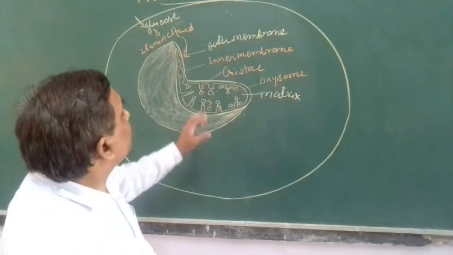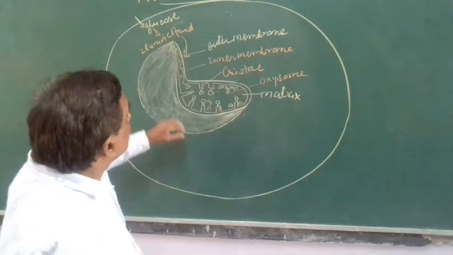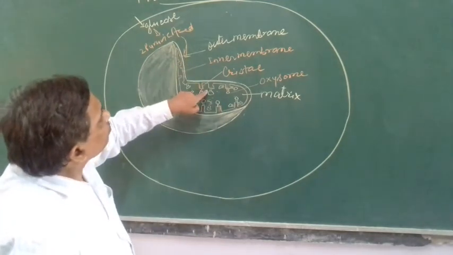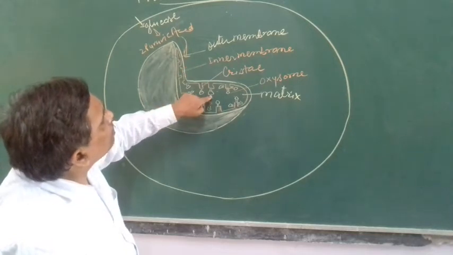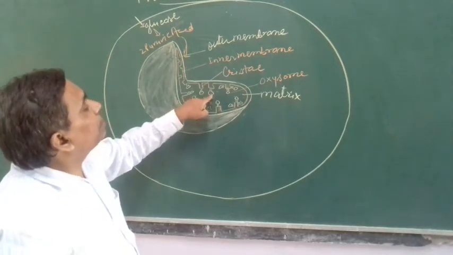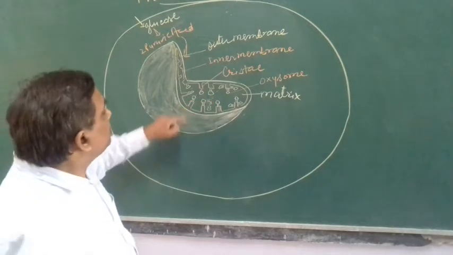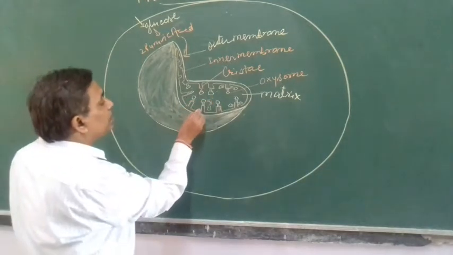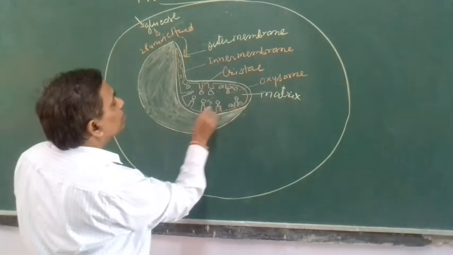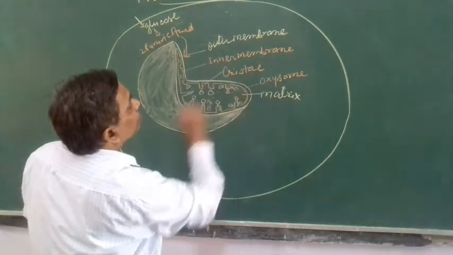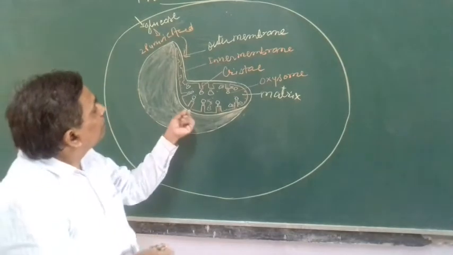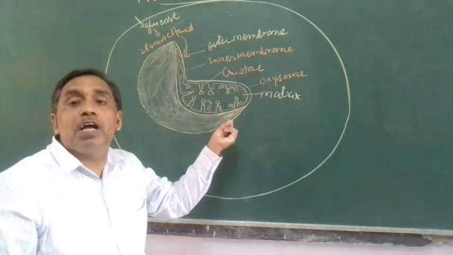In the mitochondria, where does ATP formation take place? If you see this structure, here is the outer membrane, inner membrane, and here is the crista. On the crista, this ATP formation takes place. Here on the surface of this inner membrane, the electron transport chain is present.